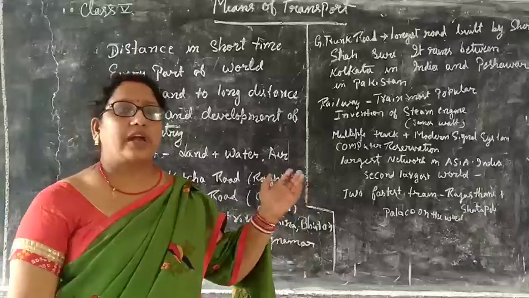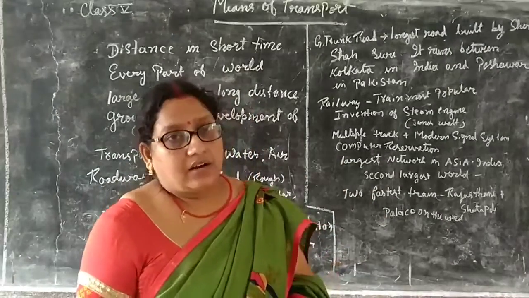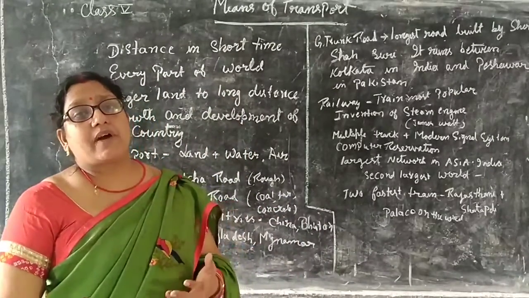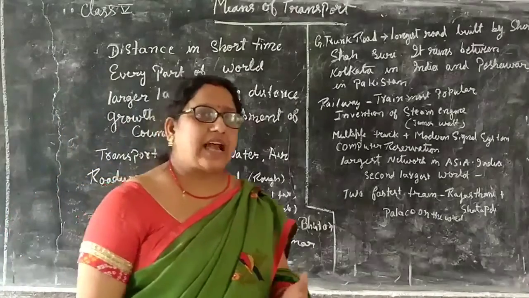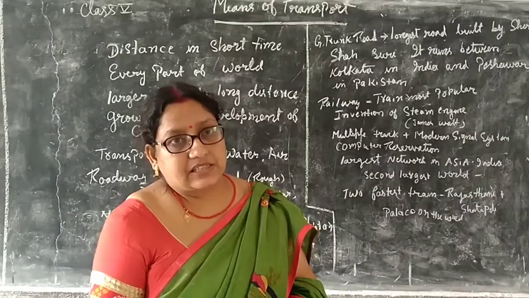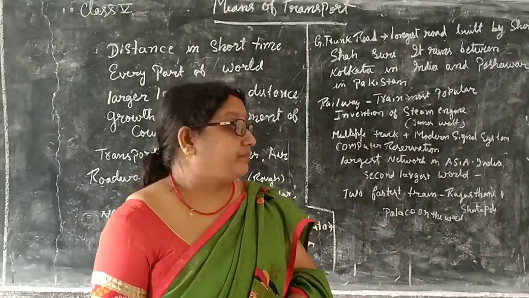You can also mention the name of Palace on Wheels. It is the train in which all the comforts are provided to the people traveling in it. The restaurant is there, food facility is there, everything is provided in this type of train.